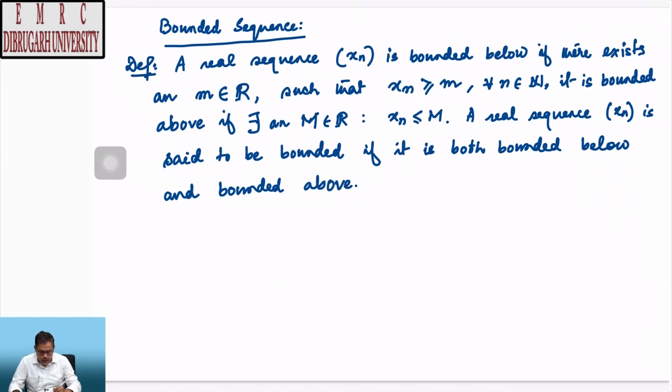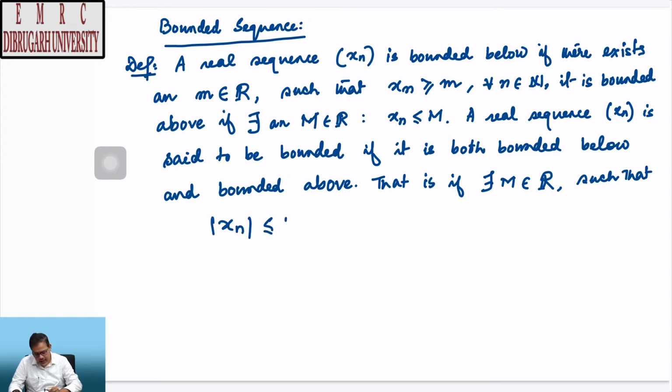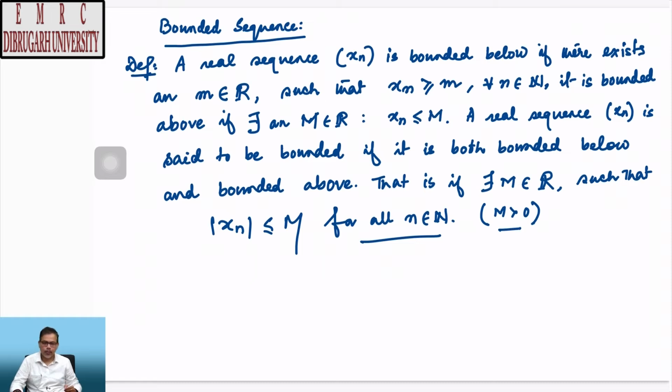So, we can alternatively say that if there exists some capital M in the set of real numbers, such that mod of xn is less than or equal to M for all n in the set of natural numbers. Here we are taking this M to be positive, right.